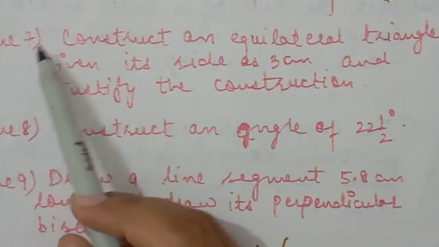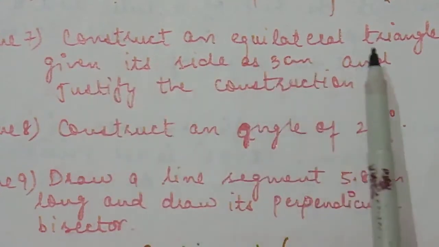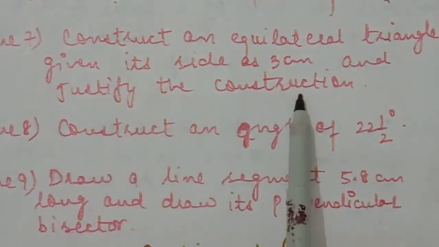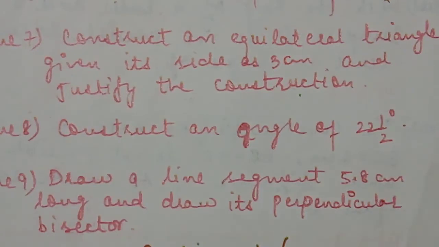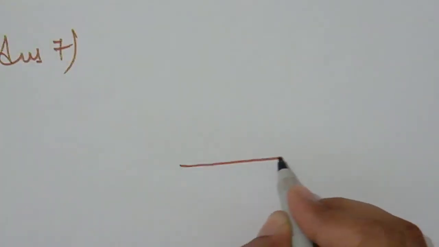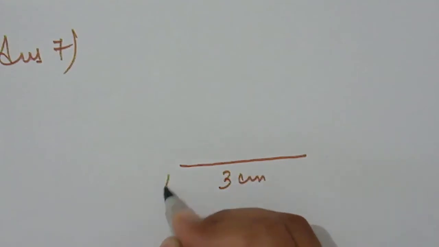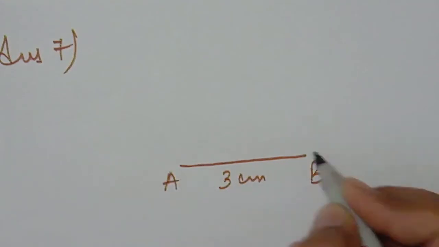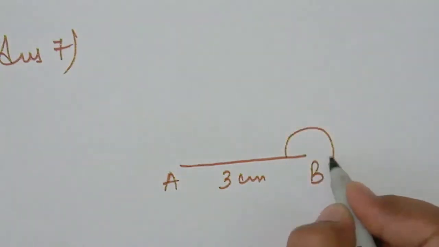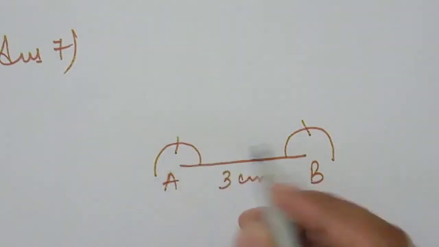Next question, question number 7 was construct an equilateral triangle given its side as 3 centimeter and justify the construction. You have justified the construction also. For this, students, answer number 7, you have to take a side 3 centimeter, A and B. We have to make a semicircle, mark 60 degree here.